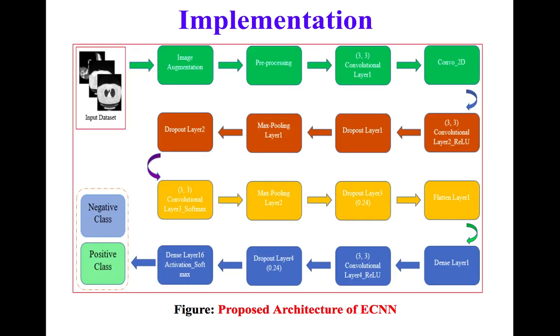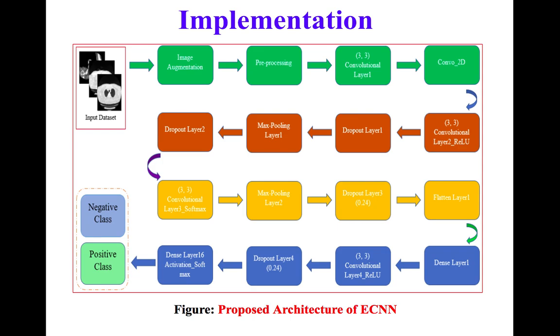This is the proposed architecture of the extended convolutional neural network. We have taken CT scan images as a data set, and we have applied various steps in the ECNN algorithm such as image augmentation and pre-processing. We have applied a convolutional layer with a 3 by 3 matrix. Then we applied a two-dimensional convolutional array, then a dropout layer.